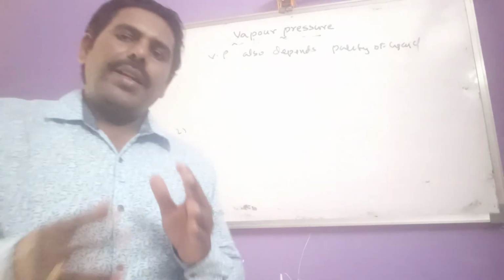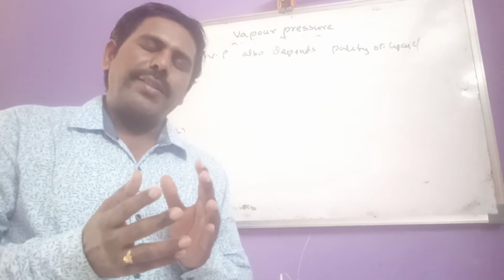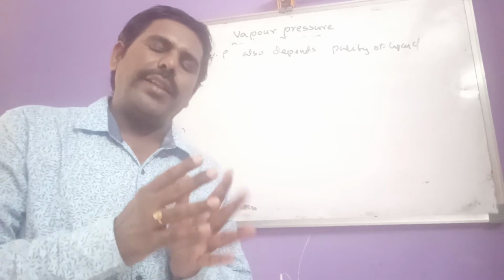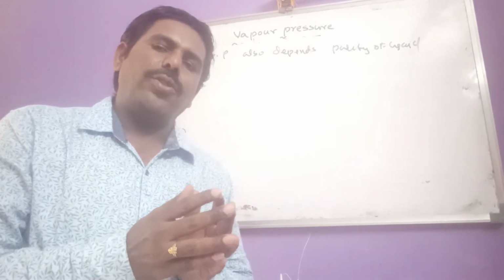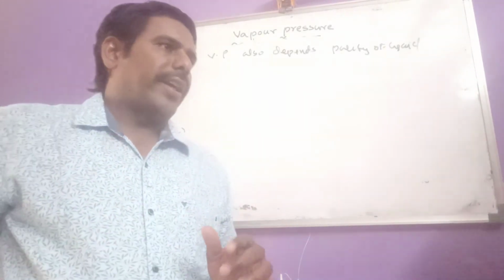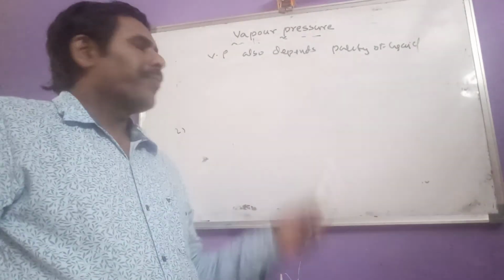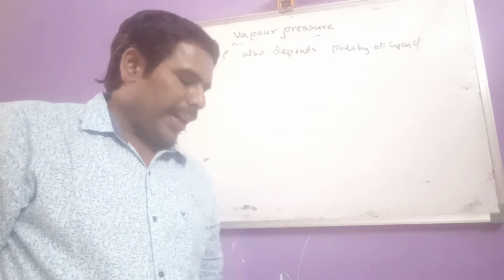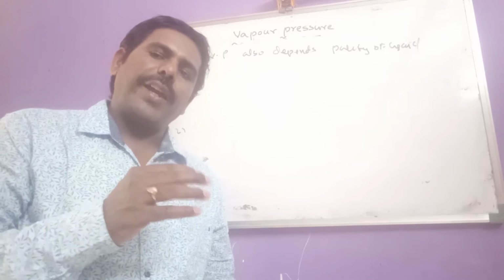That means if you consider any impure liquid, if the water is added with some salt or sugar, or any other solute particles are added to the liquid, its vapor pressure decreases. So vapor pressure depends on purity. Let us see the effect of impurities on vapor pressure.